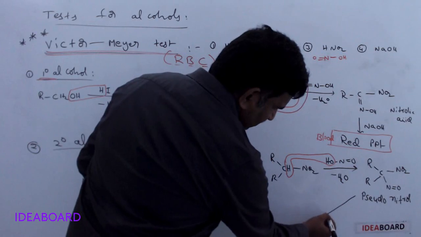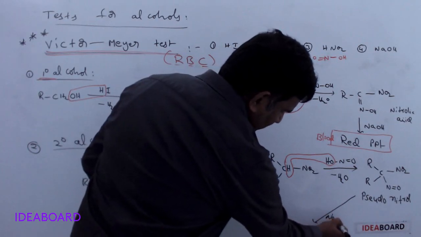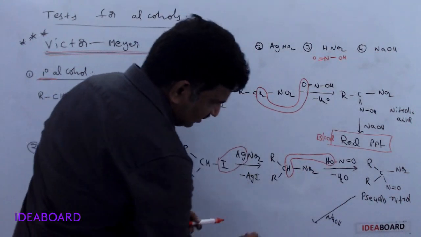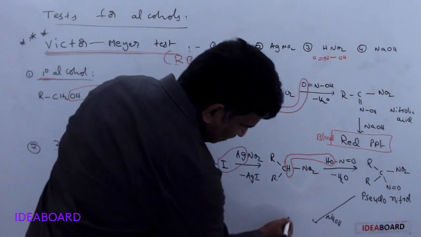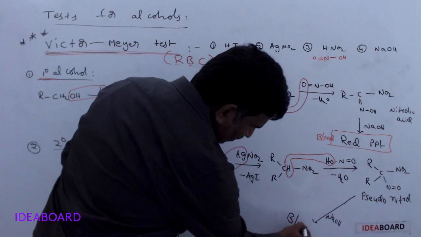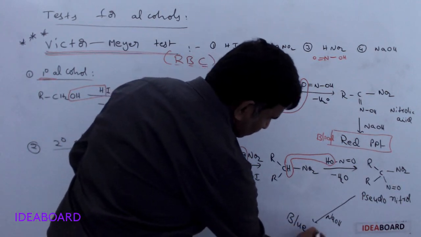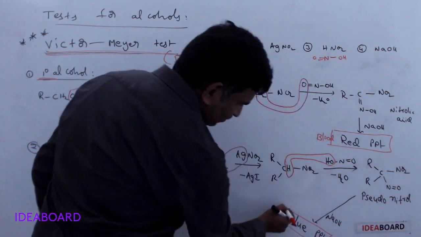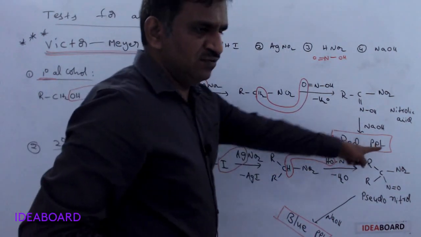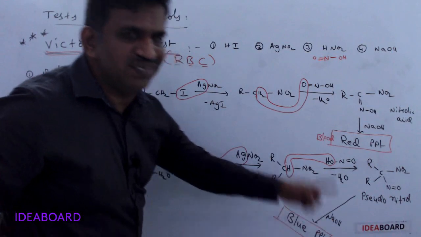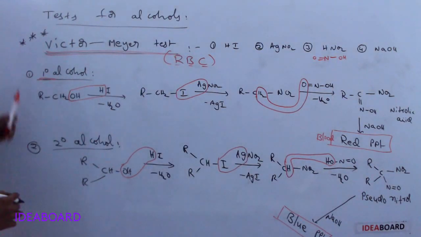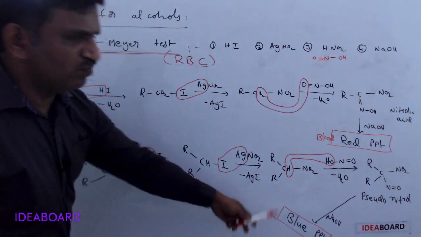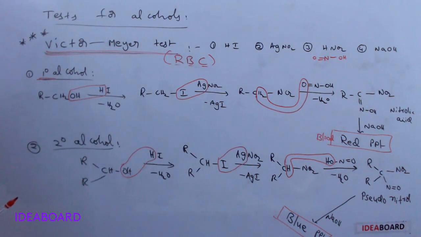The next step is sodium hydroxide. The fourth reagent, sodium hydroxide, is added. Then it gives a blue colored precipitate. So what is formed first? Red precipitate. What is formed second? Blue precipitate. So the primary alcohol gives a red precipitate, and the secondary alcohol gives a blue precipitate.